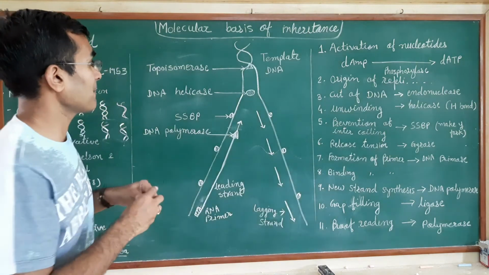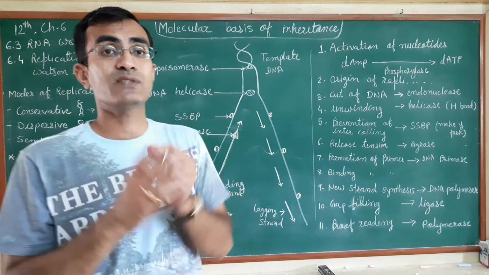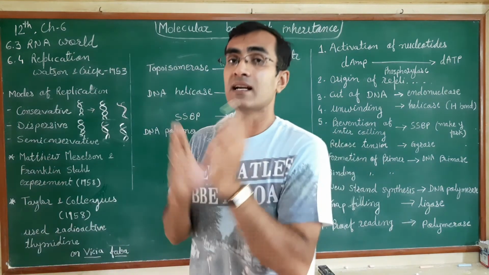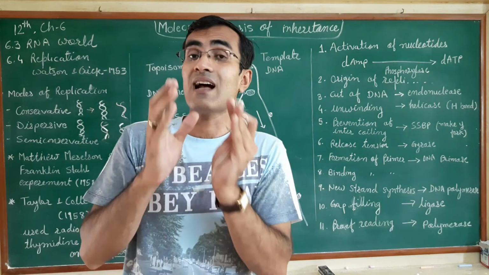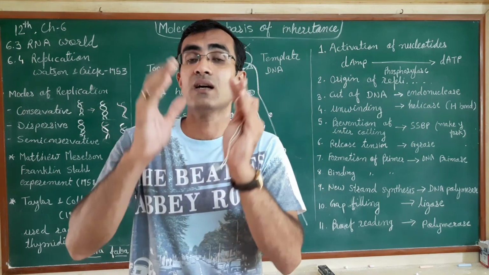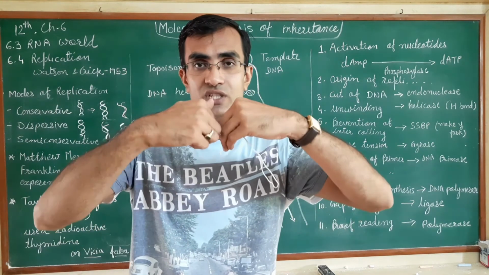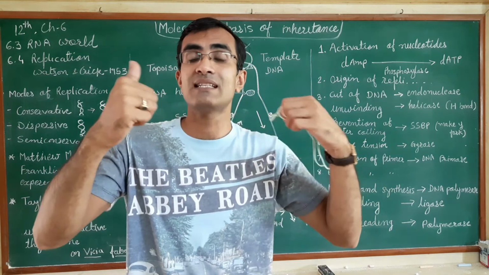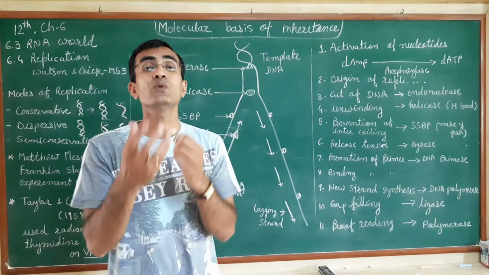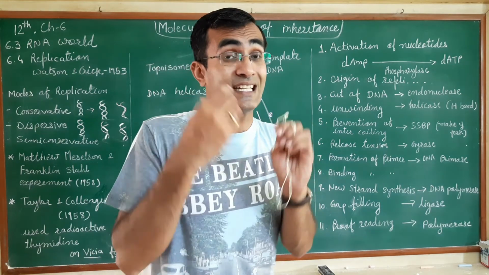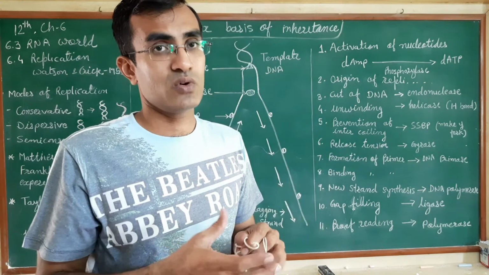Now what happens during the unwinding? As we know, in the DNA helix, the opposite antiparallel strands are attached to each other at the site of the nitrogen bases, and the nitrogen bases are attached with hydrogen bonds. So when the unwinding process takes place, it needs to cleave the hydrogen bonds.